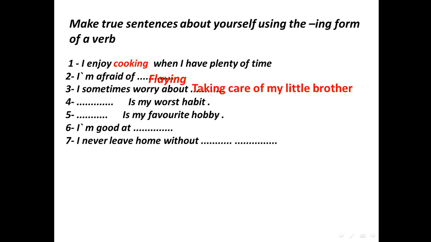Number 4, is my worst habit. Okay, any worst habit you have, for example, smoking. Number 5, reading is my favorite hobby. Reading here as a subject, gerund comes as a subject. Number 6, I'm good at swimming. Number 7, I never leave home without. Here we have a preposition without, so the word after without should end with ing. So I never leave home without taking my phone. Okay?